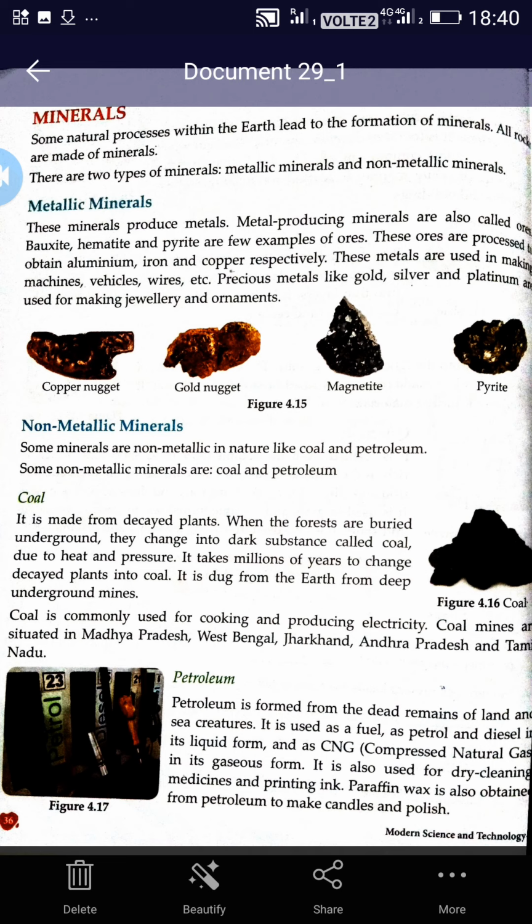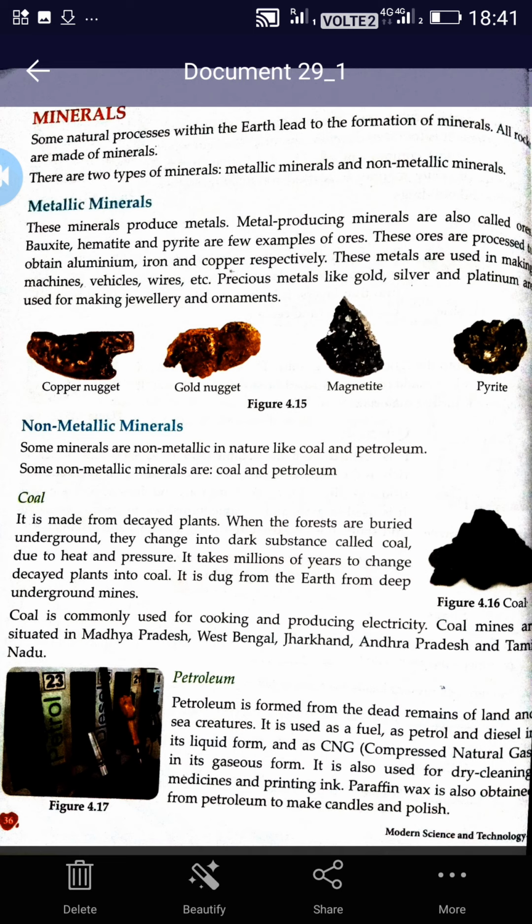Now, precious metals like gold, silver and platinum are used for making jewelry and ornaments. Everyone knows this, that there are various precious metals like gold, silver and platinum which are used in jewelry and ornaments also. Now, non-metallic minerals. Some non-metallic minerals are coal and petroleum.